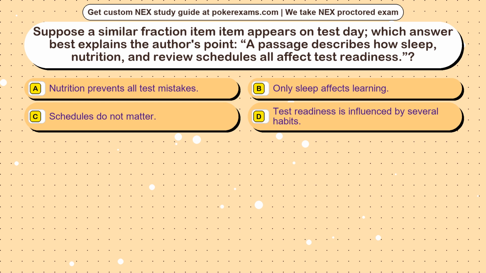A passage describes how sleep, nutrition, and review schedules all affect test readiness. Option A. Nutrition prevents all test mistakes. Option B. Only sleep affects learning. Option C. Schedules do not matter. Option D. Test readiness is influenced by several habits.